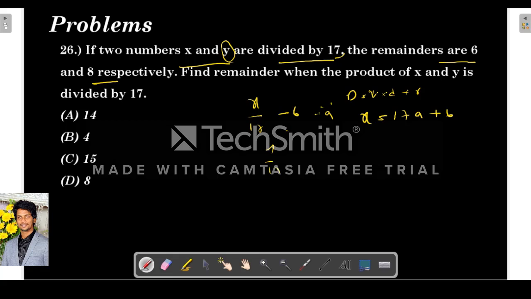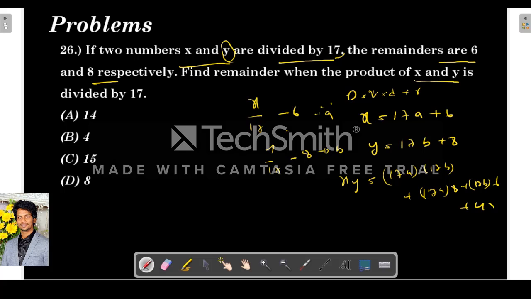So they are telling then when y is divided by 17, the remainder is 8. So let's say the quotient here is b. So y is divisor into quotient b plus 8, 17b plus 8. So when the product xy is divided by 17, find out the product xy. So this is 17a into 17b, plus 17a into 8, plus 17b into 6, plus 48.